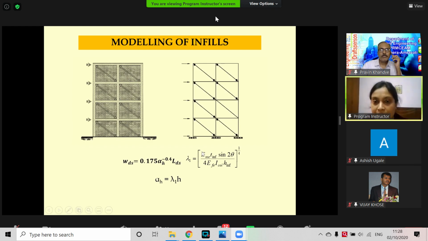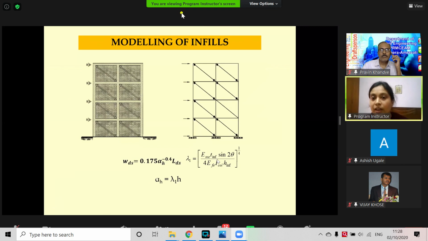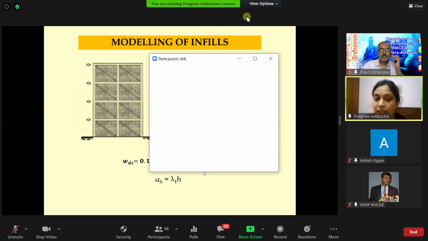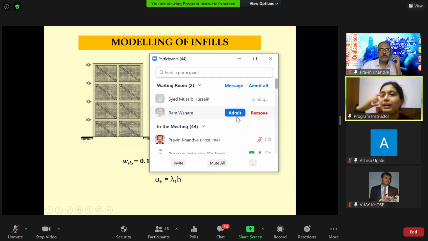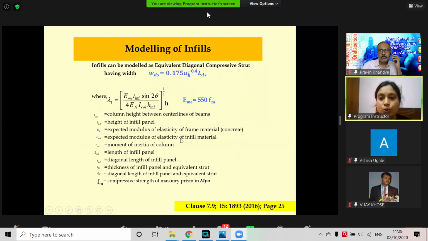We can see that ME is the infill material and EFE is the frame material, with t infill and I column. So it is nothing but the relative stiffness of the frame material and the infill material. So the diagonal width we can use. To summarize, it can be found on page 25, in clause 7.9.